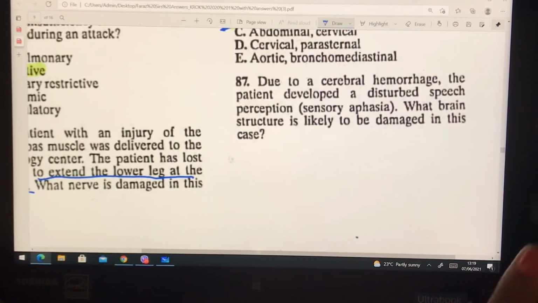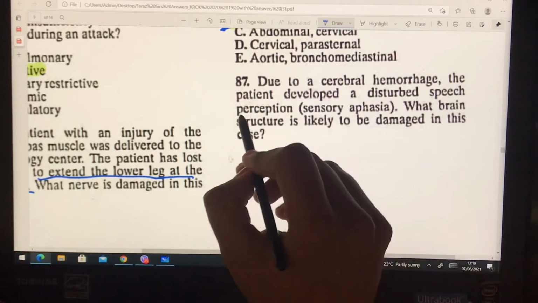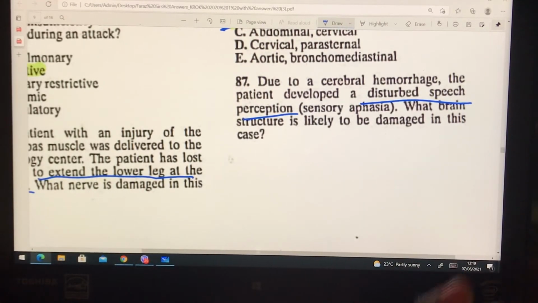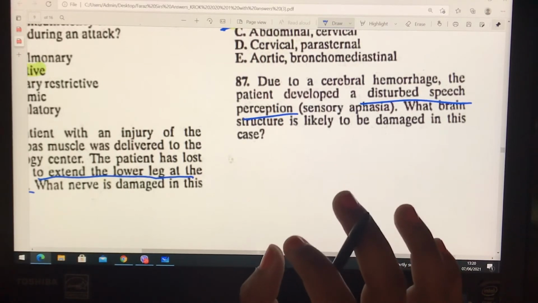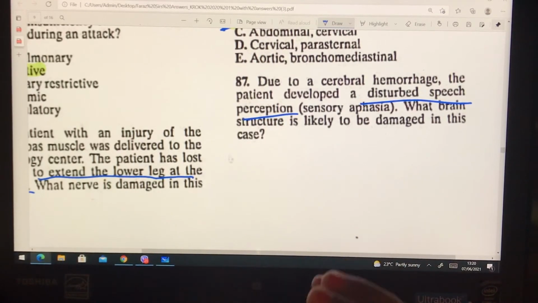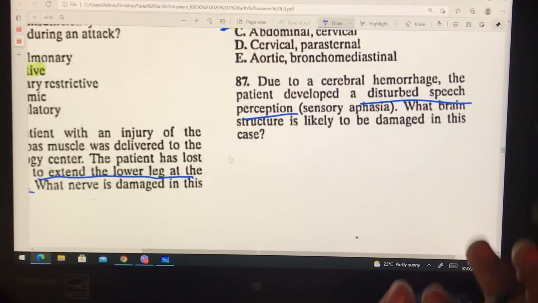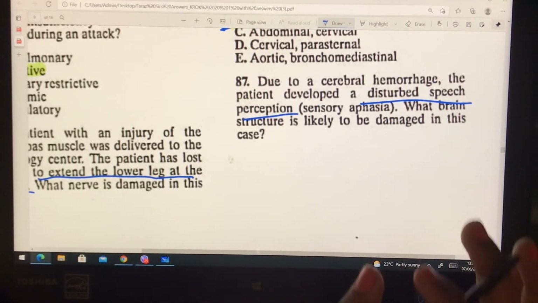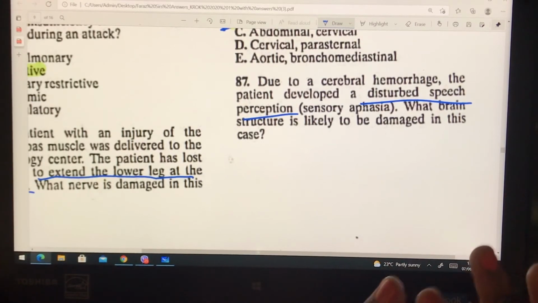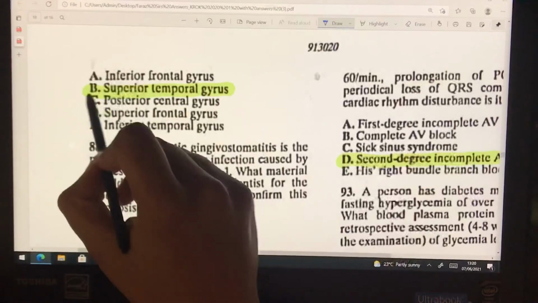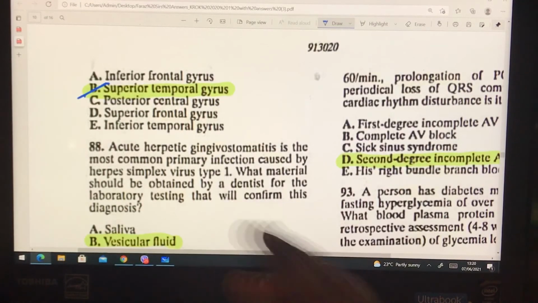Due to a cerebral hemorrhage, the patient developed a disturbed speech perception, sensory aphasia. What brain structure is likely to be damaged in this case? Guys, it should be the superior temporal gyrus, because the superior temporal gyrus is responsible for the processing of sound, and it includes Wernicke's area. If you know, Wernicke's area is a major area involved in comprehension of language, speech. So let's see. Yeah, superior temporal gyrus, and inferior temporal gyrus for the vision.